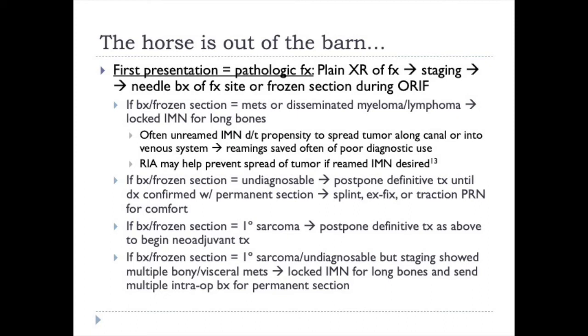You need to complete staging, and you need a biopsy of either the fracture site, one of the more easily accessible metastatic lesions, or the primary tumor itself if it's picked up on the staging studies. All of this needs to be done before you fix the fracture. If there's polymetastatic disease everywhere and maybe an obvious primary like a huge renal mass, then you can proceed with surgery and just biopsy the area during your fixation.